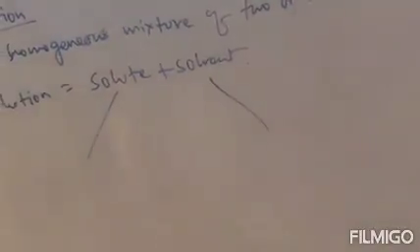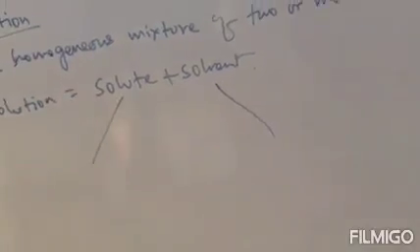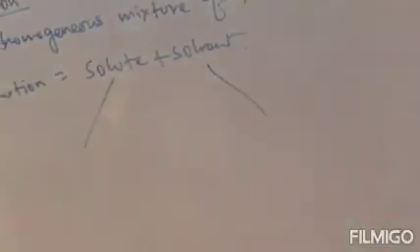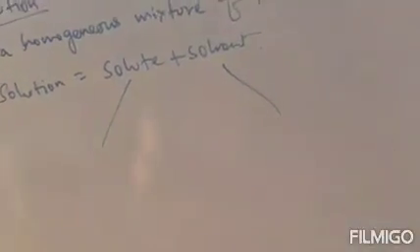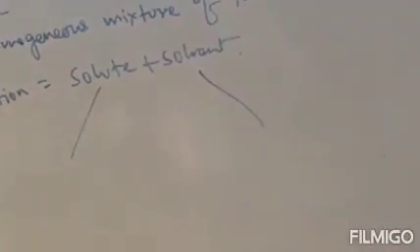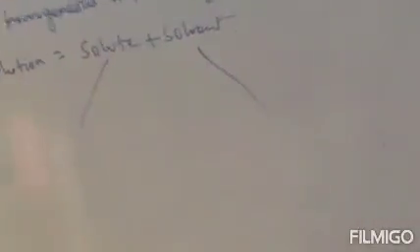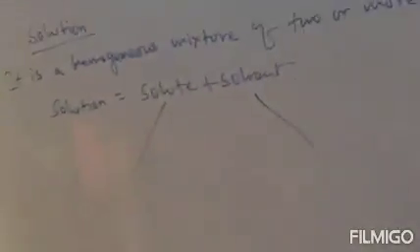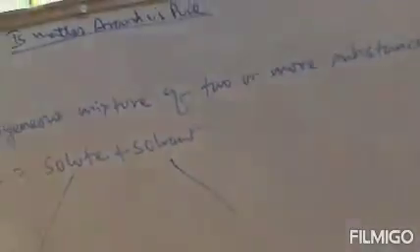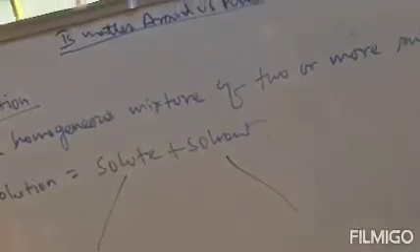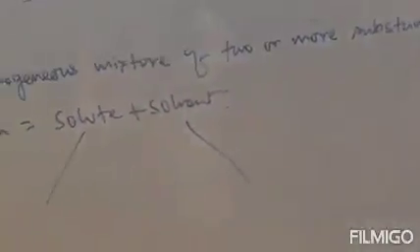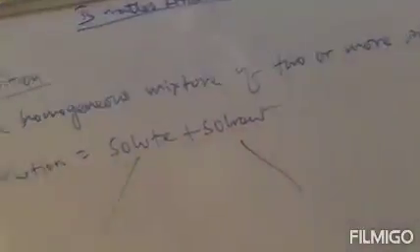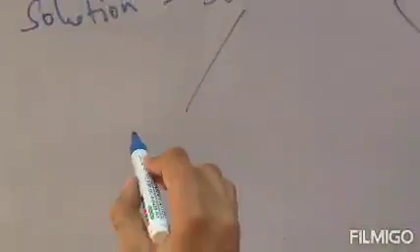For example, you are dissolving salt in a solvent. So salt will be your solute. A substance which is dissolved in a solvent will be your solute. For example, if you are dissolving salt or sugar in water, then salt and sugar will be your solute and water will be your solvent. Clear?